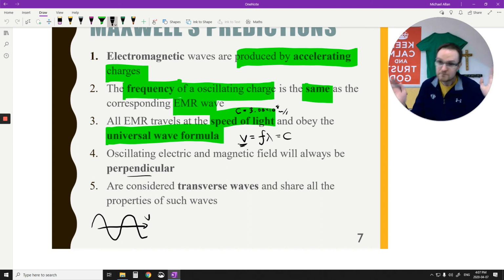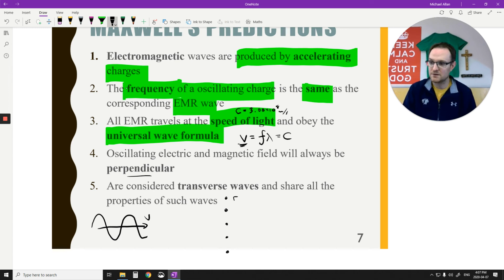But the thing is, light doesn't need a medium. It travels through a vacuum because it propagates its own wave. As it's changing one electric field, it's changing the magnetic field, and then it propagates itself. So it doesn't need a medium, but it has the same kind of idea as transverse waves. Now, transverse waves have a bunch of properties we're going to have to talk about. And I think there are 5 properties of a transverse wave. In physics 20, we talked about a few of them.